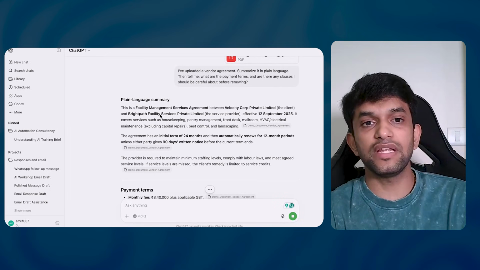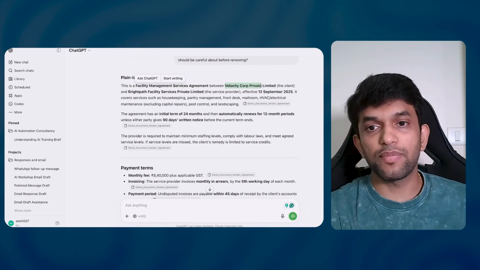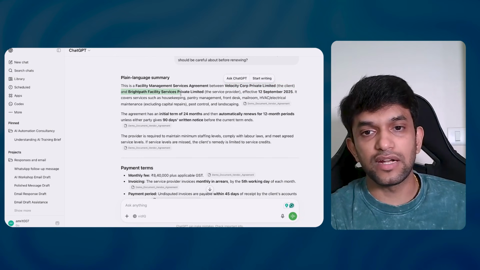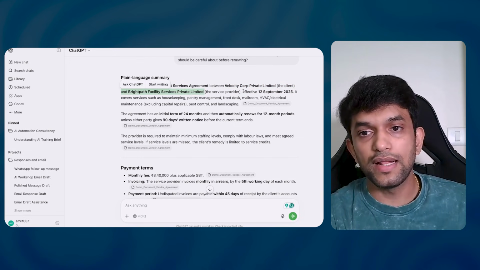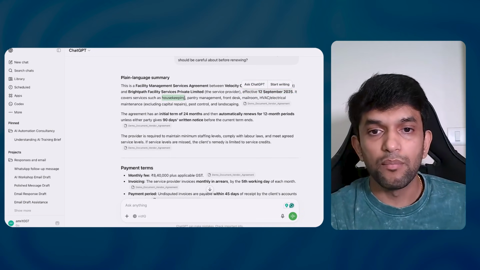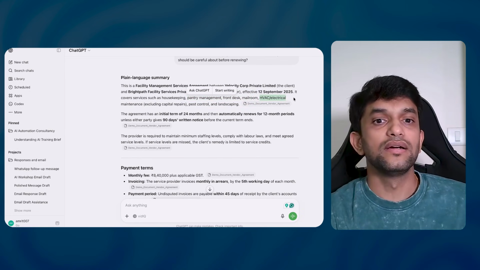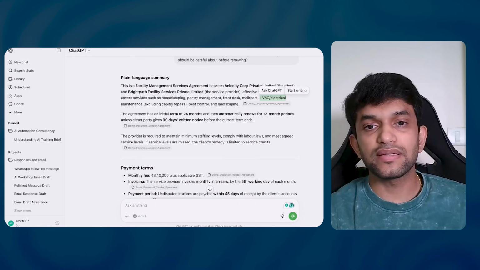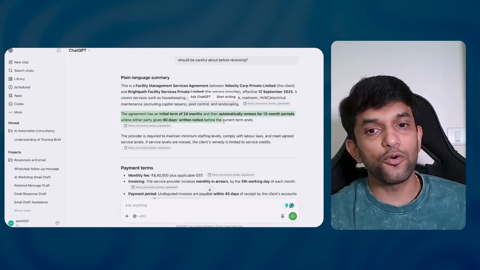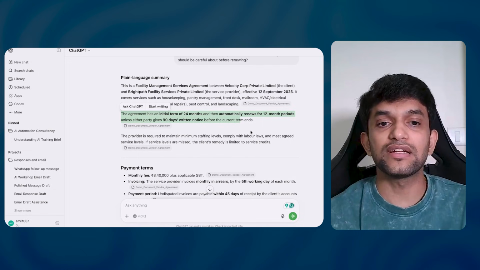Okay, in plain language summary, this is a facility management service agreement between Velocity Corporation Private Limited, the client, and Bright Parts Facility Services Private Limited. It is effective from 12th September 2025. It covers services such as housekeeping, pantry management, front desk, mail room, HVAC, maintenance excluding capital repairs, pest control and landscaping. The agreement has an initial term of 24 months and then automatically renews for 12 month periods unless either party gives a 90-day notice period.